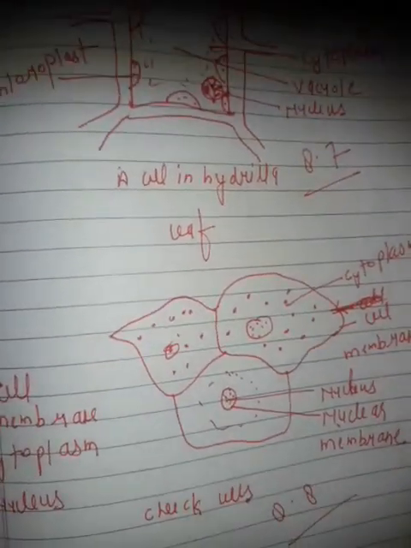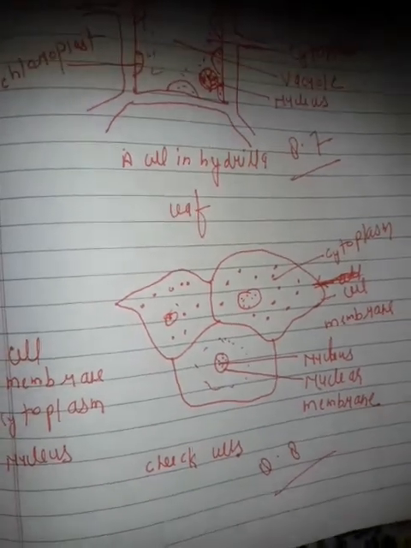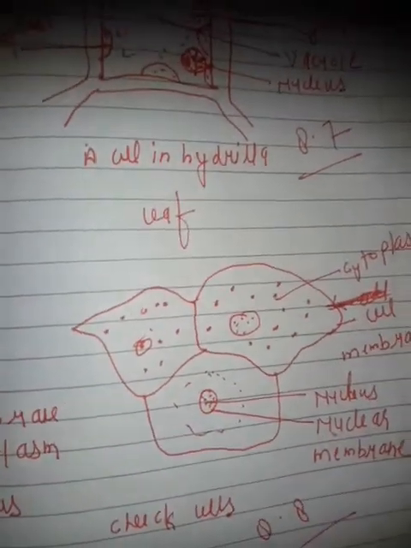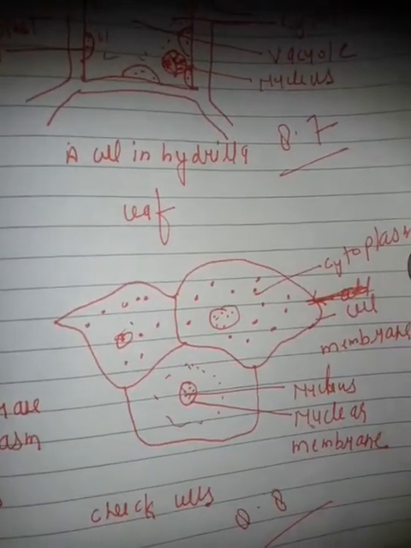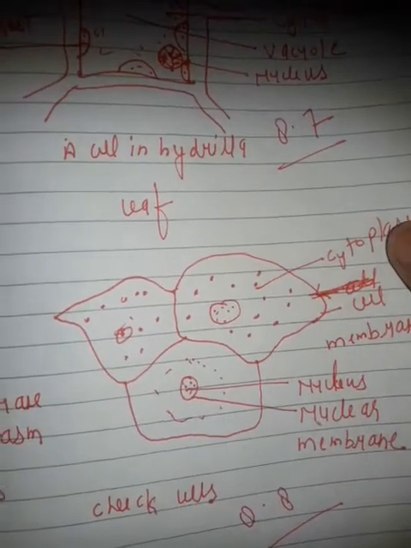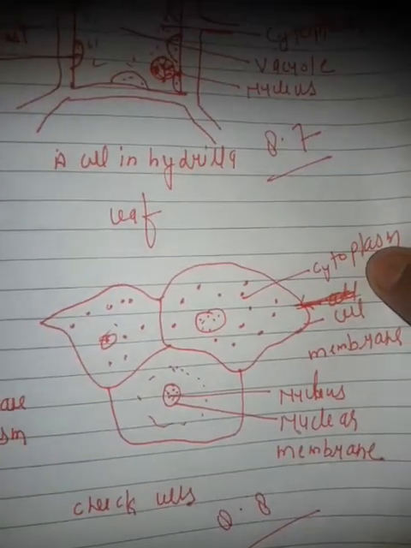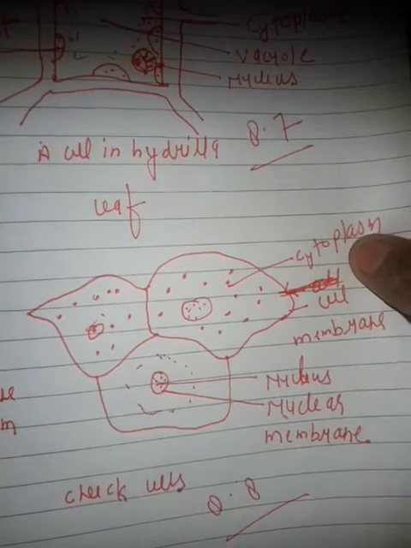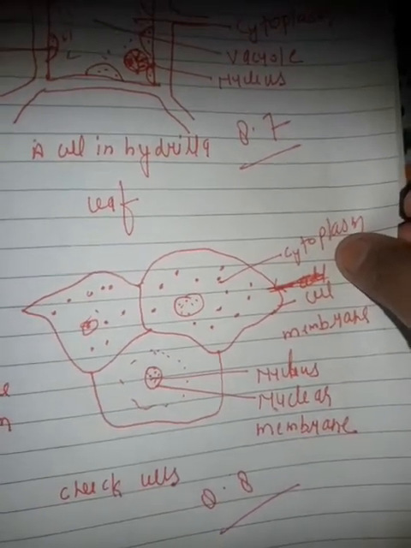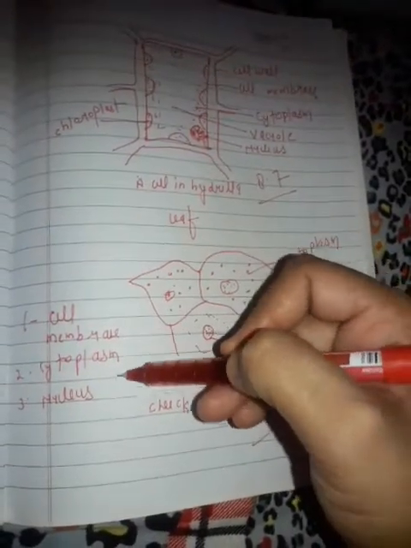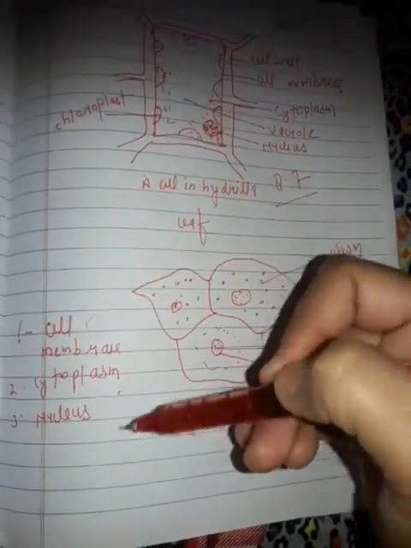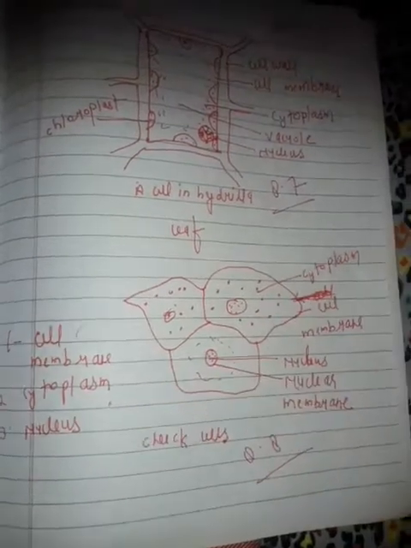The cytoplasm surrounded by the cell membrane and enclosing the nucleus together constitute the protoplasm. Proto means first, plasma means liquid. In other words, the protoplasm includes the cell membrane, the cytoplasm and the nucleus. So whether it is a plant cell or an animal cell, the three parts, cell membrane, cytoplasm and nucleus, are the same. Till here you have to take revision.